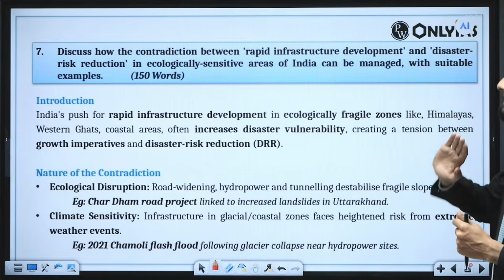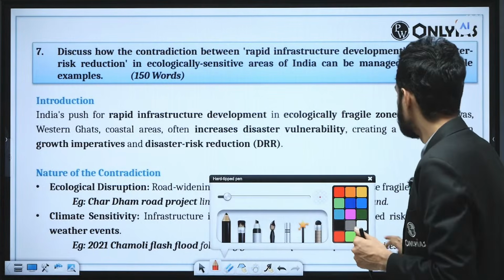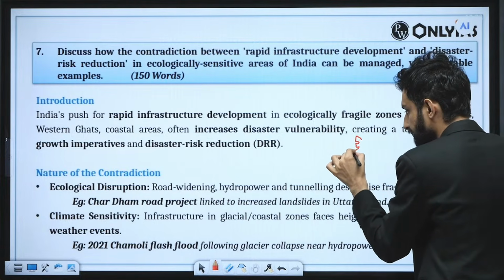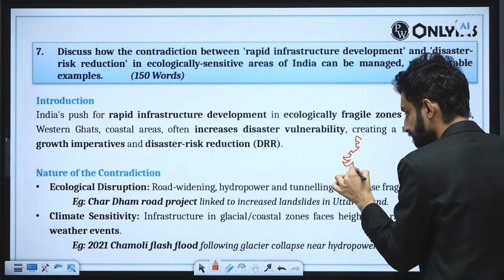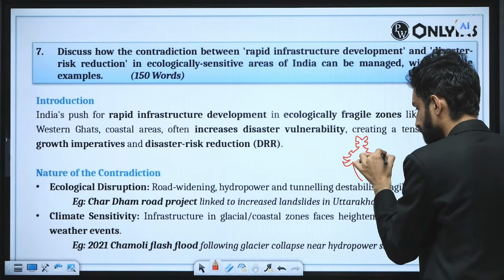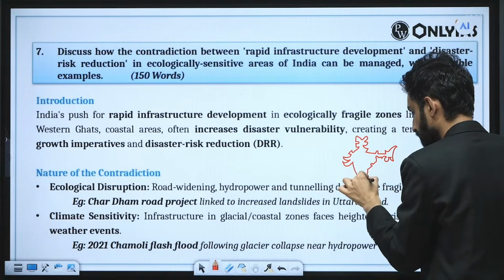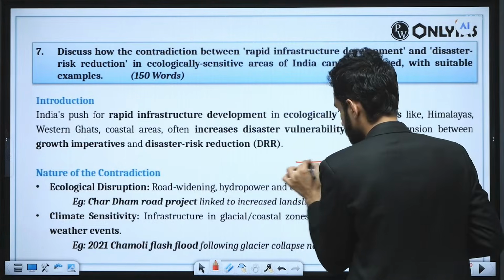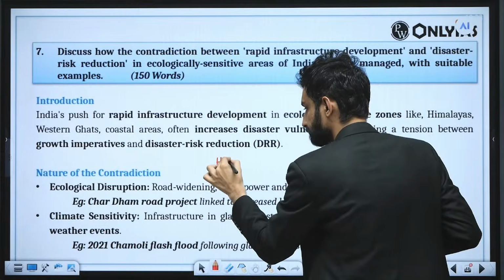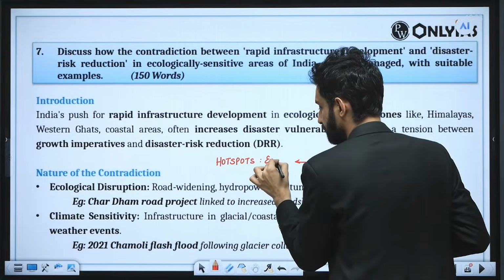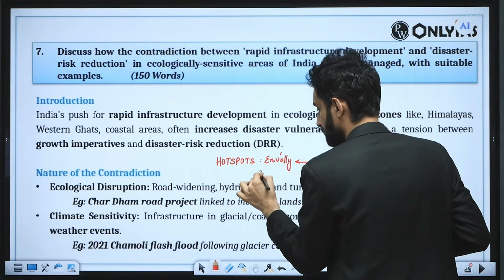Now just after the introduction, you have to draw the map of India. So while completing the introduction, you will be drawing the map of India. You have to draw the map of India, and what you have to show in this map are the important hotspots, hotspots which are environmentally sensitive.